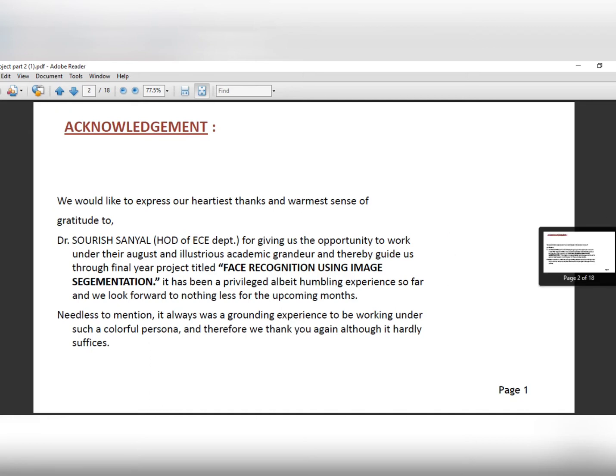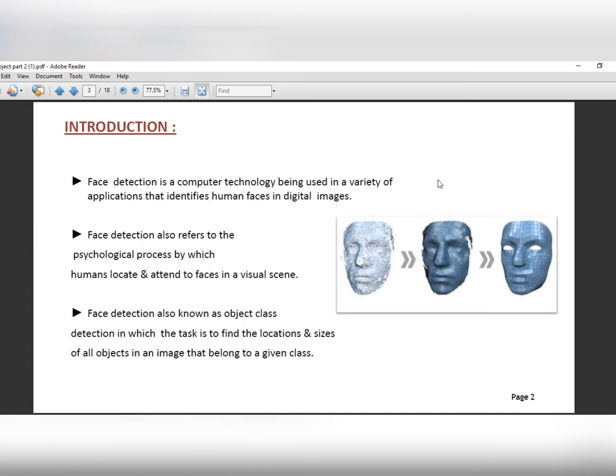So, moving on to the next part of the project, which is the introduction. Basically, our project is titled facial recognition with image segmentation. The first process that we start with is detecting whether a face is there or not in the window that we are using. So the first part of the project is facial detection. Then if a face is detected, we recognize it using a classification method, that is segmentation.